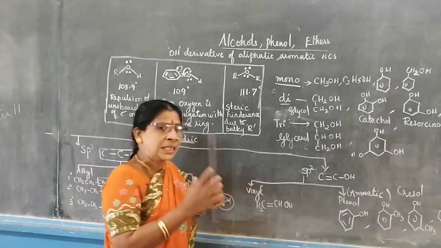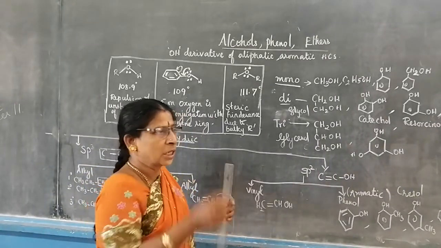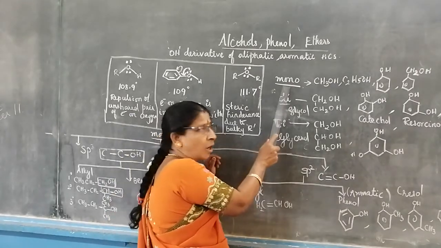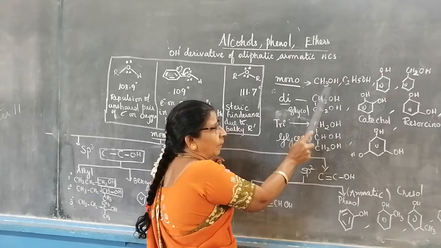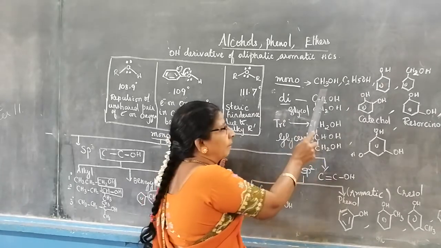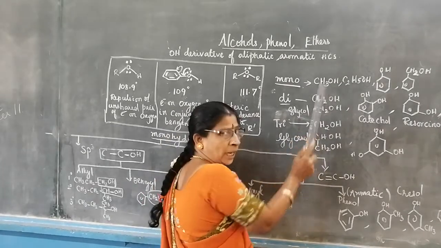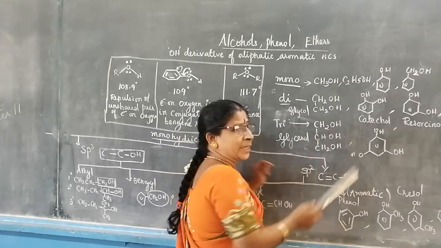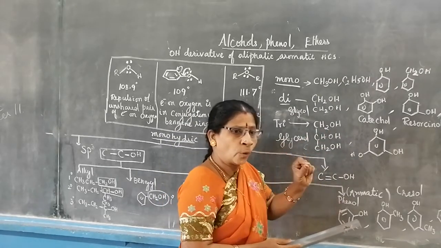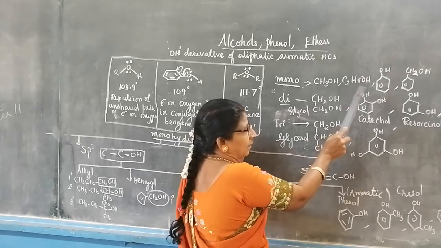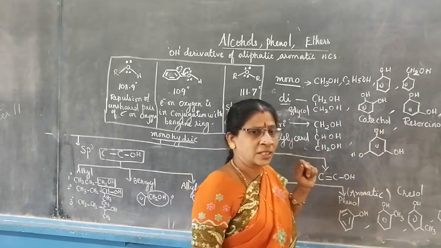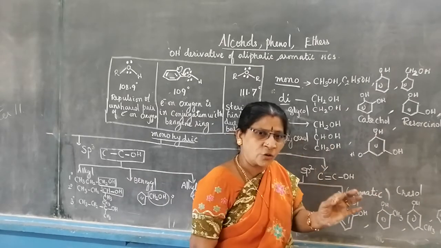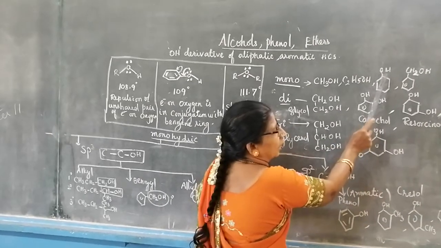Now, let us see in detail about alcohols. If only one OH group is present, then it is called monohydric alcohol. Methanol, one carbon alcohol: methane, CH4, you remove one hydrogen and write OH, then it is called methanol. C2H6, ethane, remove one hydrogen and write OH, ethanol. Benzene, what is the formula? C6H6, remove one hydrogen, C6H5. Instead of that, we are writing OH.